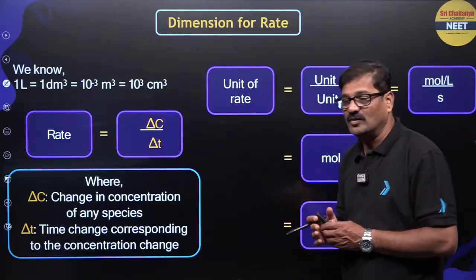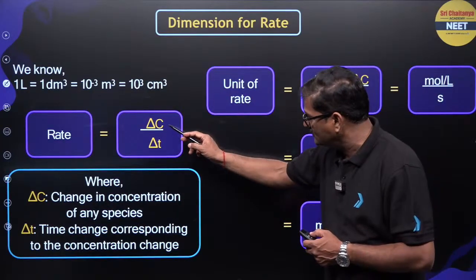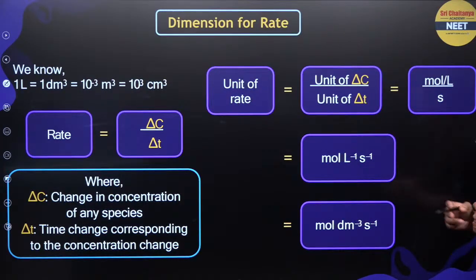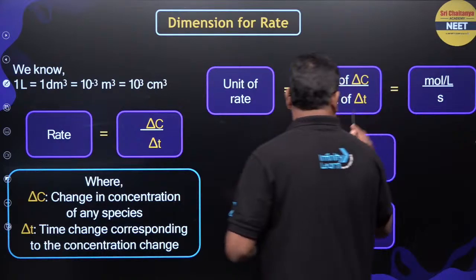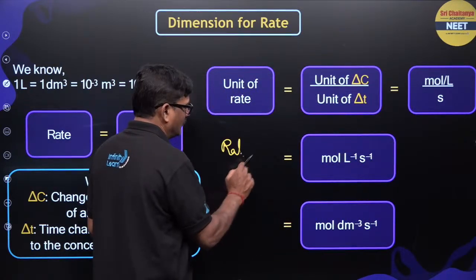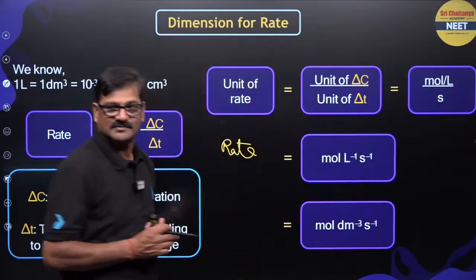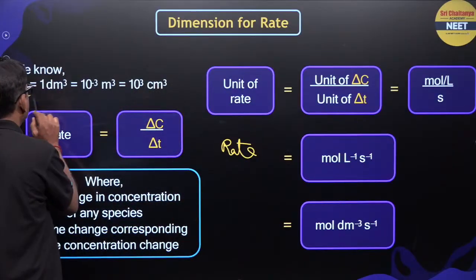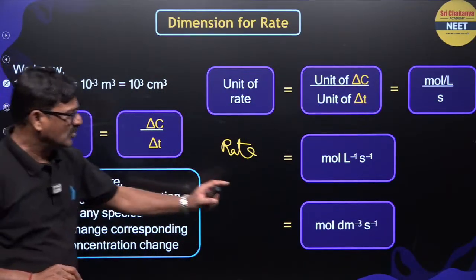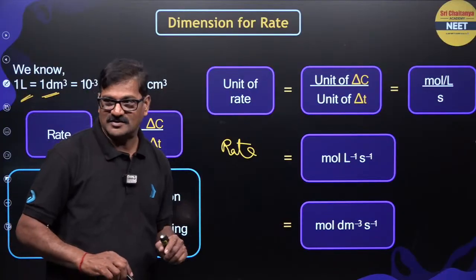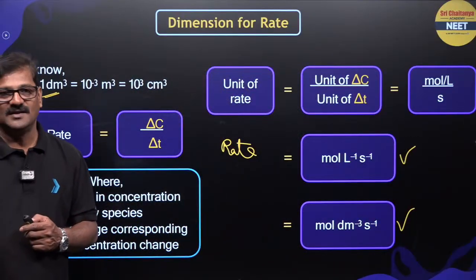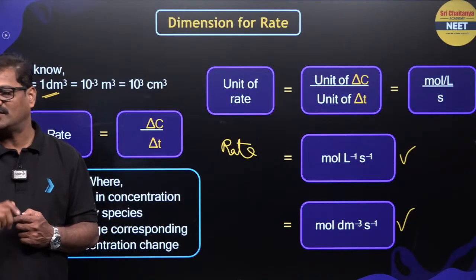Now look at this. We know rate means change in concentration by time. So the unit of concentration is mole per liter, and the unit of time is second or minute. So you can say rate is mole liter inverse second inverse. And 1 liter is equal to 1 dm cube, so mole dm power minus 3 second inverse. These units are quite interesting and important as far as the NEET or CBSE examination is concerned.